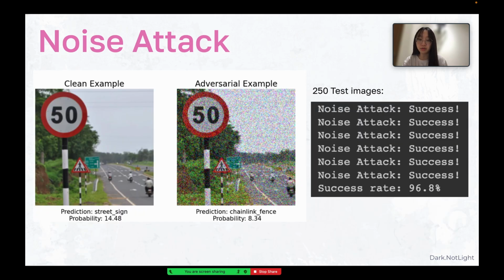By observing the image, we can see that the grainy texture inside this picture is the noise. This attack successfully tricked the model as it predicted it as a chain link fence. And the success rate of using this attack on 250 test images is 96.8%, which is higher than the semantic attack. Next, Zing will talk about the other attack.